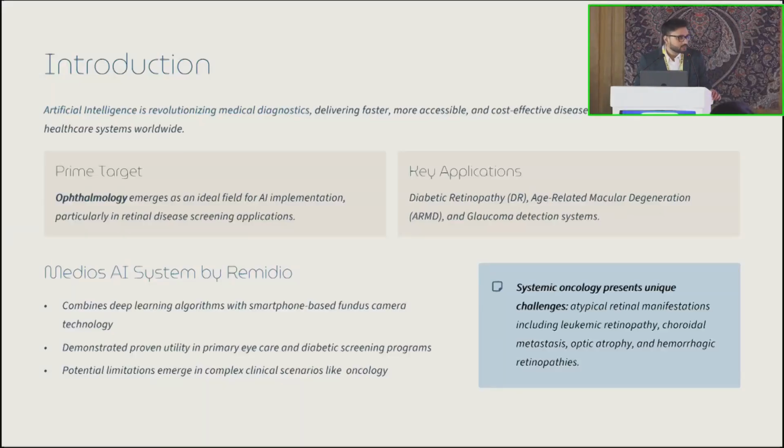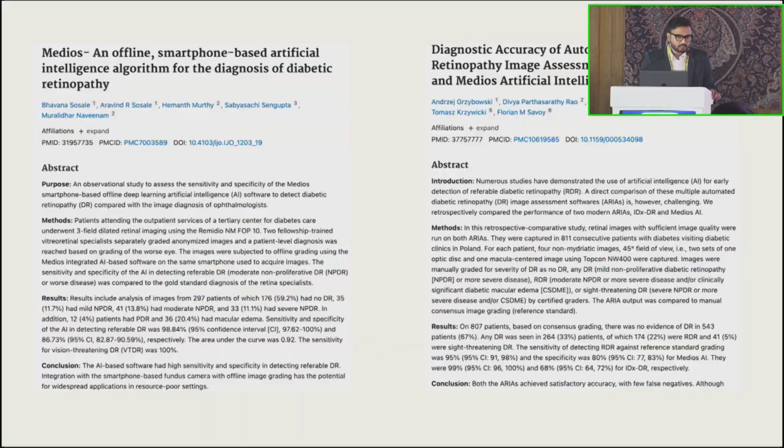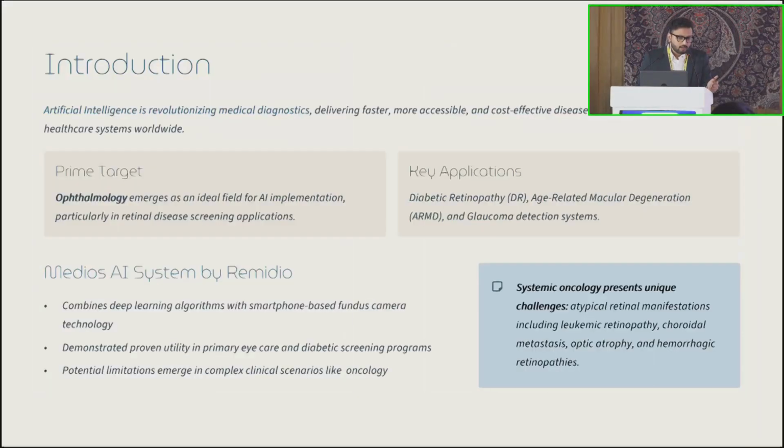Medio's AI system, which has been devised by Remedio, uses a combination of deep learning algorithms with smartphone-based fundus camera technology. There are studies which have shown that it has been proven successful in screening diabetic retinopathy as well as glaucoma.